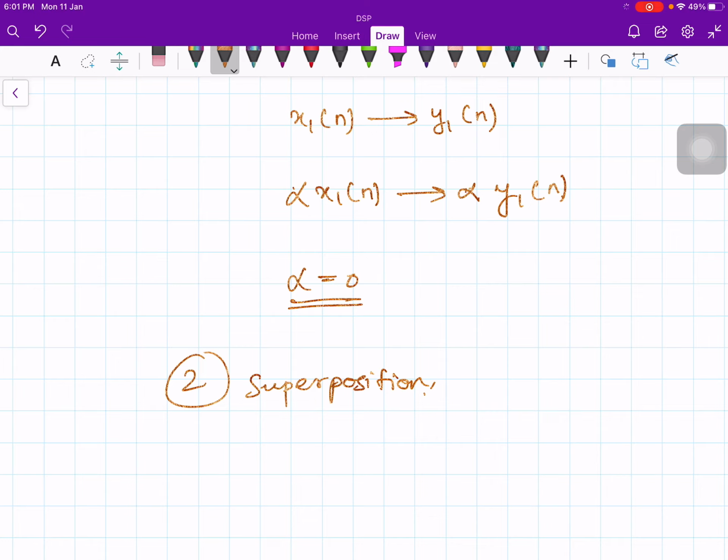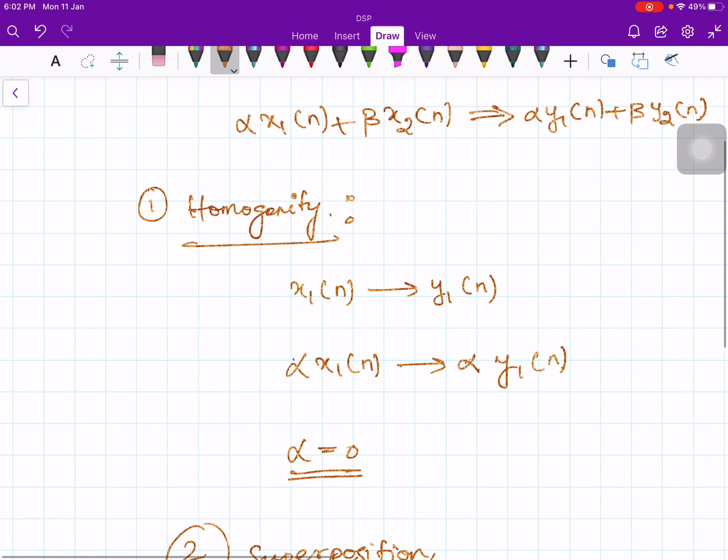There are systems which obey homogeneity but not superposition. They are non-linear systems. Similarly, there are systems which obey superposition but not homogeneity. So a linear system is the one in which both the principles, homogeneity and superposition, are valid. Otherwise, you cannot say the system is a linear system. And one of the important outcomes of this is that zero input for a linear system should lead to zero output. So that is homogeneity.